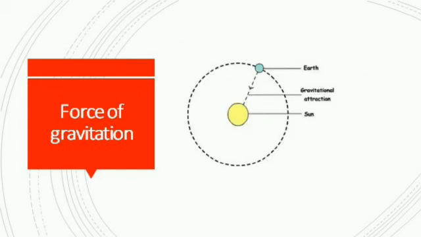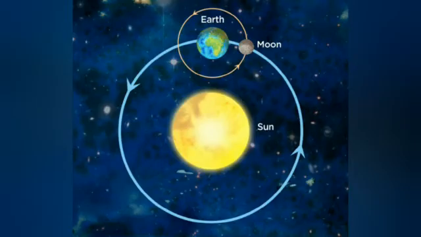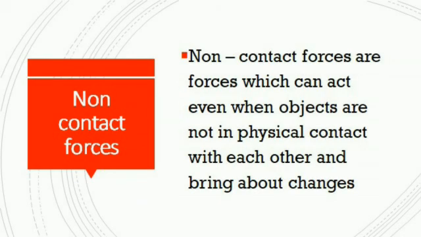Do you know one fact? There is some gravitational force present between the sun and the earth. So these are the three different types of non-contact forces. Name some non-contact forces: magnetic force, electrostatic force and gravitational force. What are non-contact forces? Non-contact forces are forces which can act even when objects are not in physical contact with each other and bring about changes.